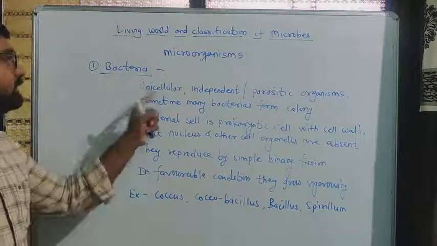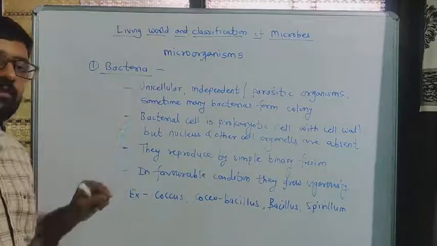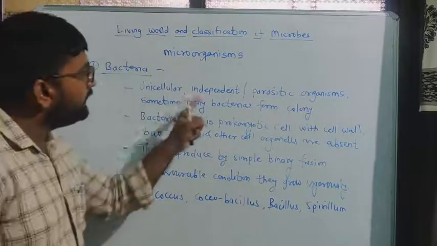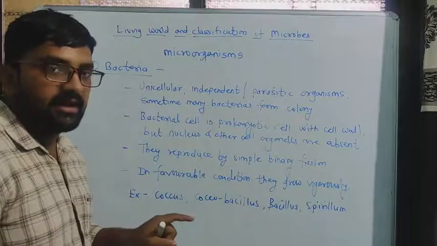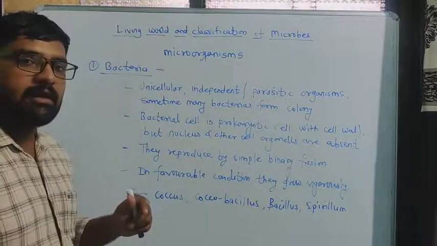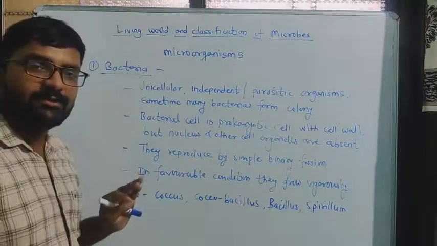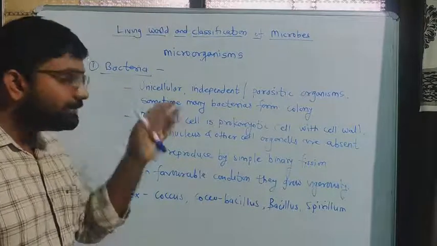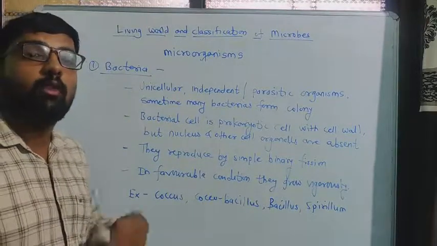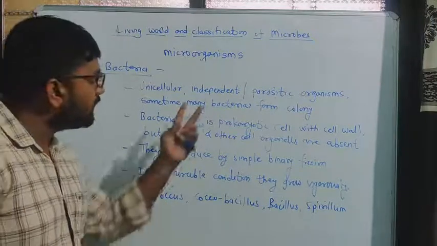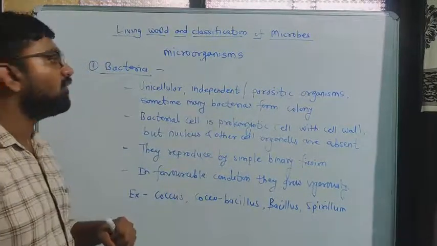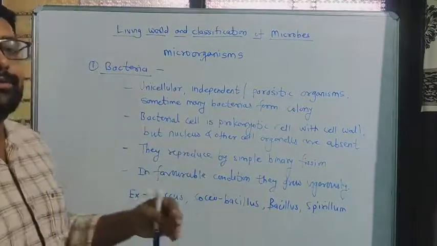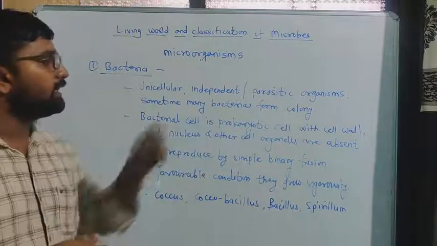Okay, look at first, these are unicellular. Unicellular means what? Only one cell is there in their body. Okay, then independent or parasitic organism. Independent means they can grow themselves. Parasitic means they need other living organisms to grow, means they can grow in the body of some other living organism. Okay, so some are independent and some are parasitic organisms. Sometimes many bacteria together form a colony.